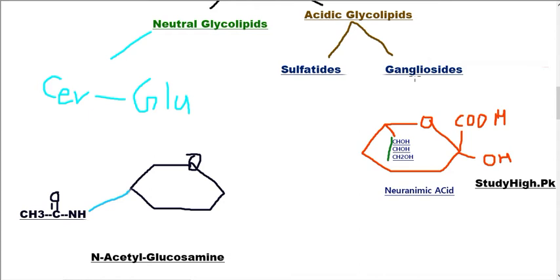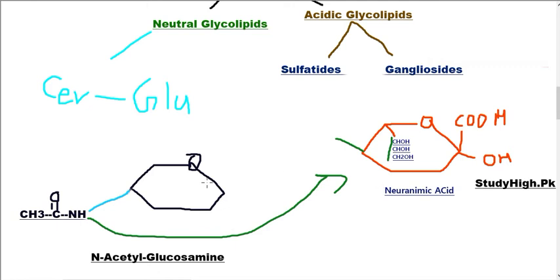Like glucose and galactose, sometimes this acetyl can also be bound with any carbon of this neuraminic acid. As a result, another acetyl group has been added at some position of neuraminic acid, and then we call it N-acetyl neuraminic acid.